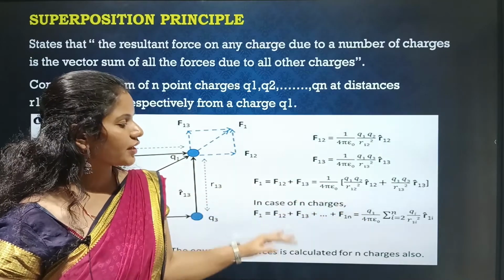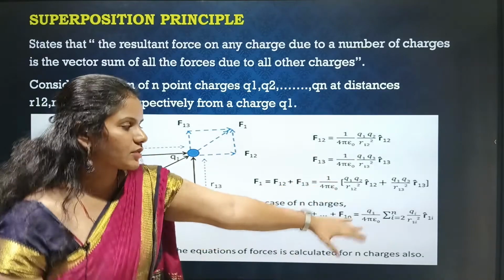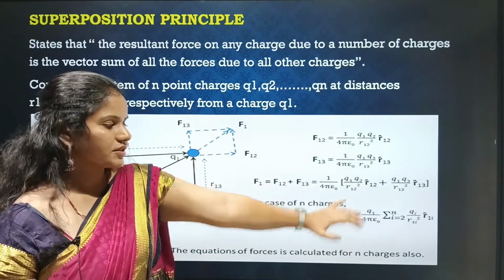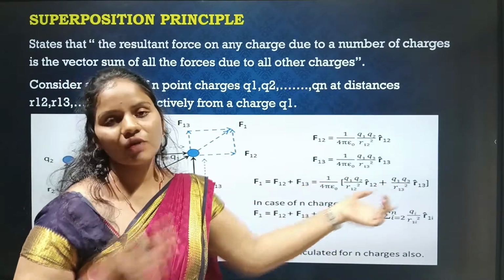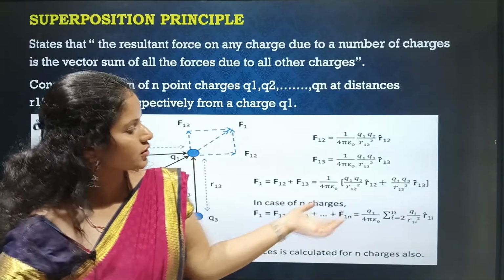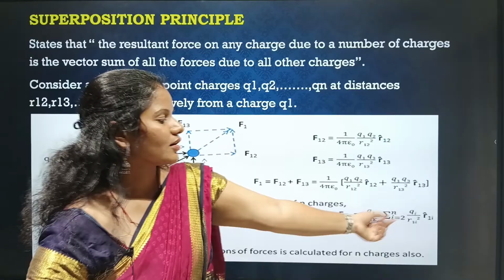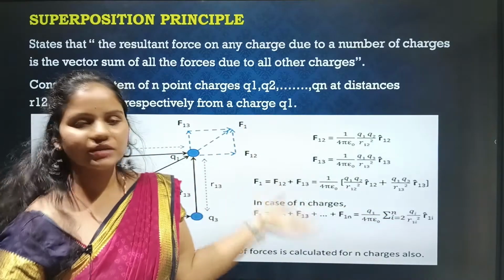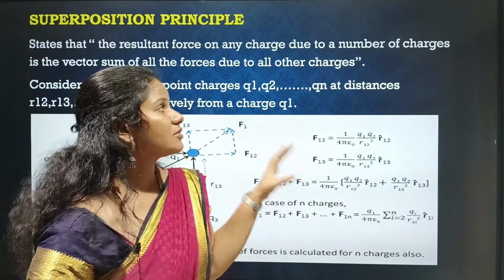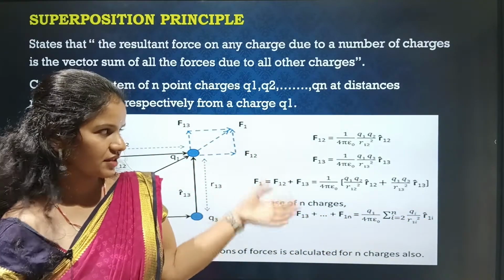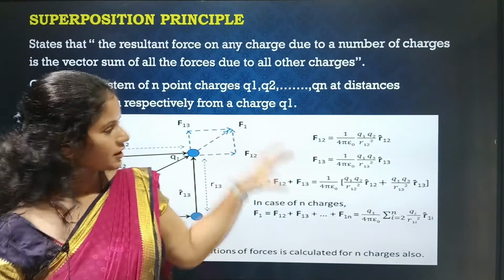And if you want to find it for n number of charges, 1 by 4 pi epsilon naught is kept the same, and Q1 is also kept constant. But Q2, Q3, Q4 up to n terms will vary. So you take a summation, with i varying from 2 to n, of Qi by r1i squared. So this is what the superposition principle says: the total force is equal to the algebraic sum of the forces present in the system.